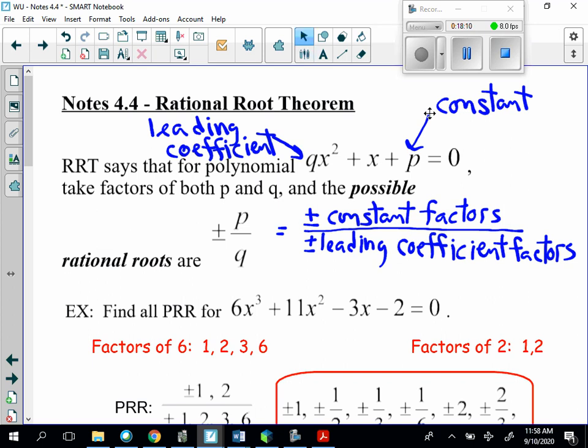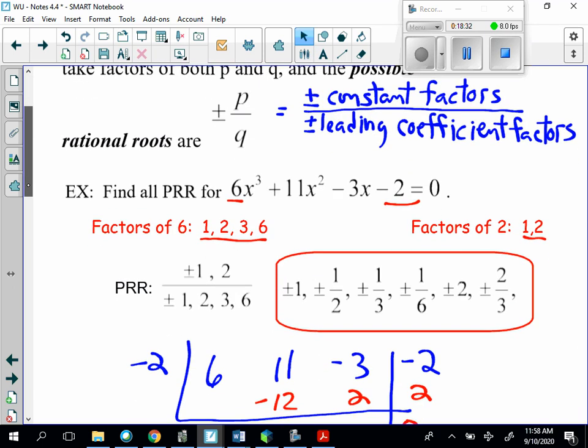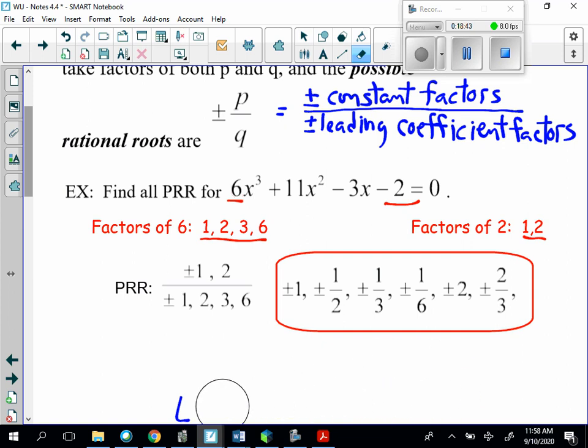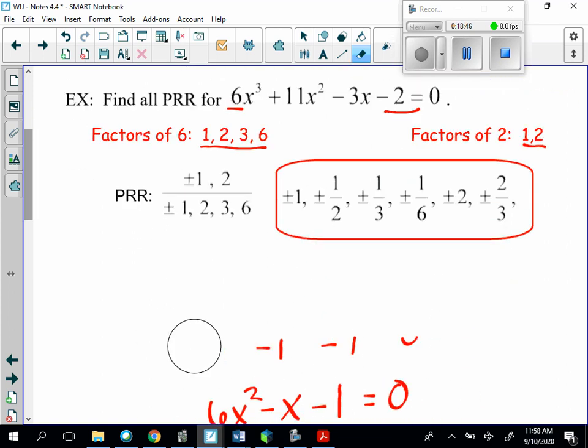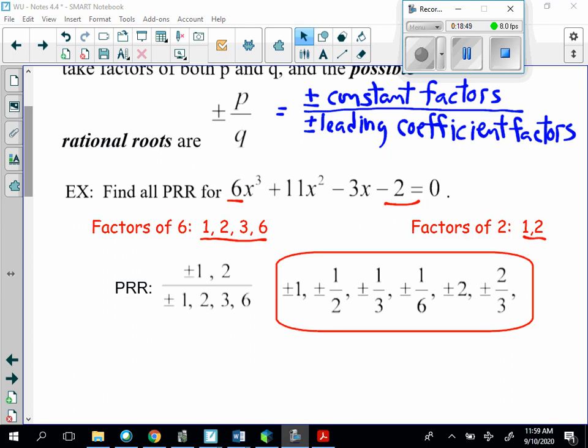Find all the possible rational roots for 6x cubed plus 11x squared minus 3x minus 2. So we have to think of the constant. What are the factors of 2? Well, the factors of 2 are just 1 and 2. And the factors of 6 are 1, 2, 3, and 6. So we create a fraction with the constant factors in the numerator and the leading coefficient factors in the denominator. We've got to say plus or minus. So then we list them.